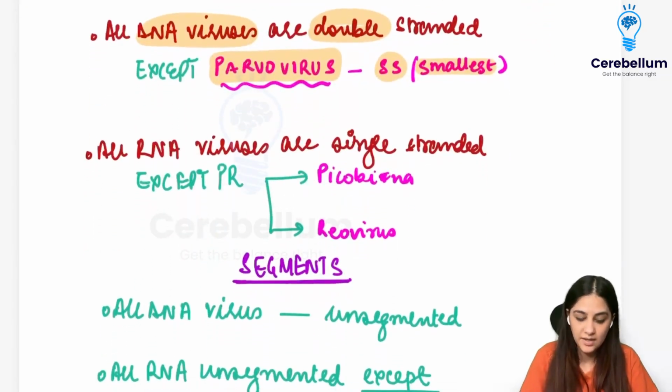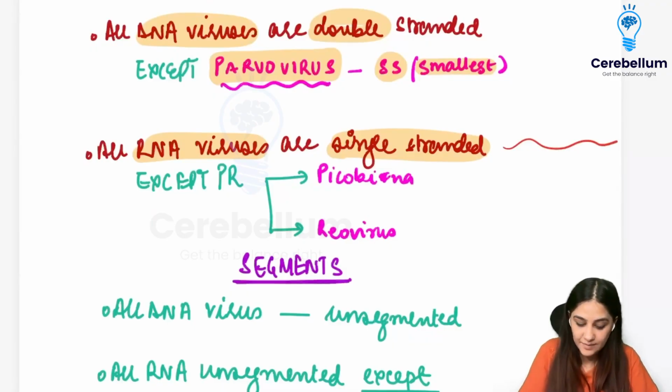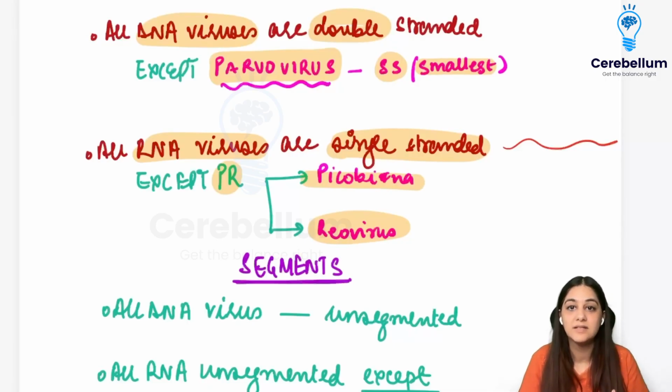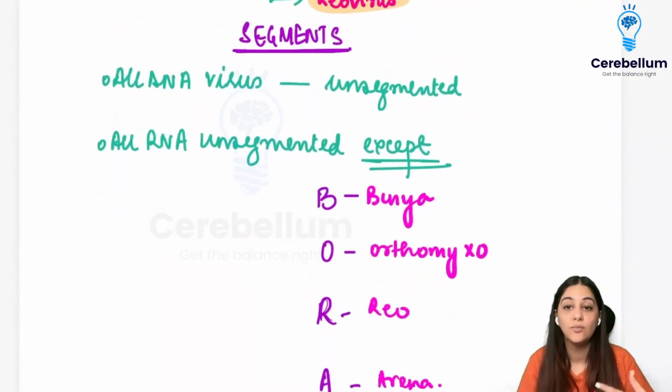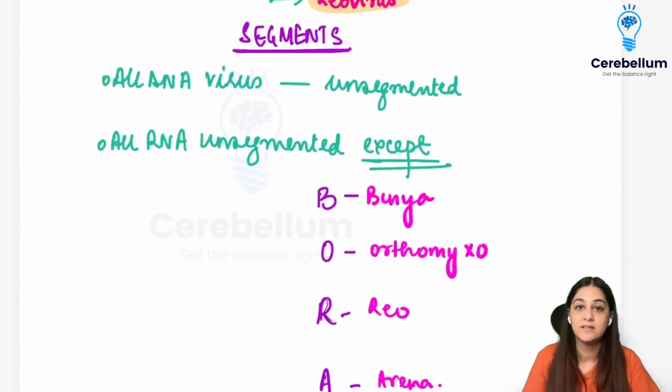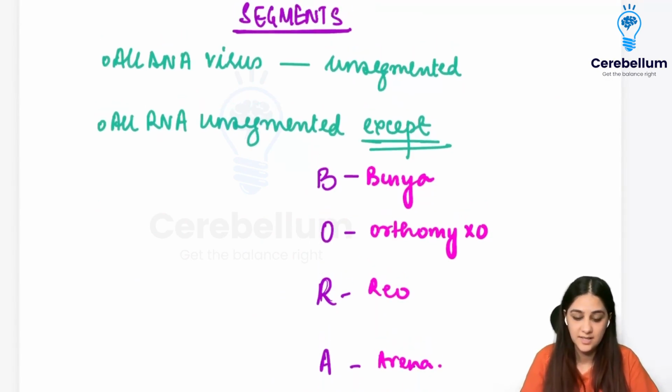Now, coming to the RNA viruses, all RNA viruses are single-stranded. That means they're only going to have one single strand, except your P and R, which is your picornavirus and your reovirus, right? These two are the RNA viruses that are not single-stranded, they are double-stranded. Coming to which viruses are segmented and which viruses are non-segmented or unsegmented.